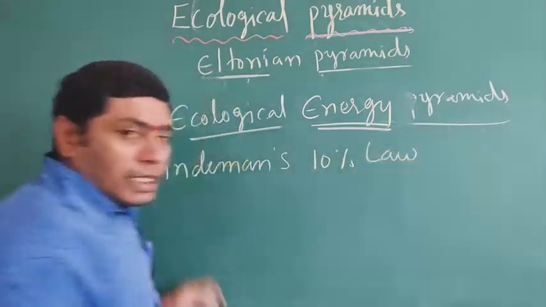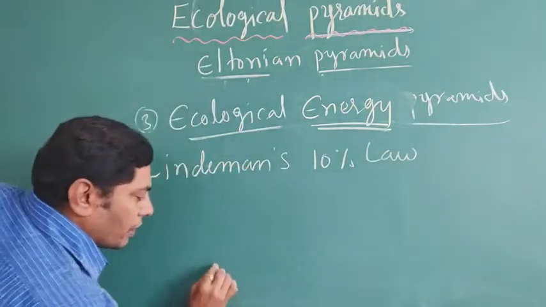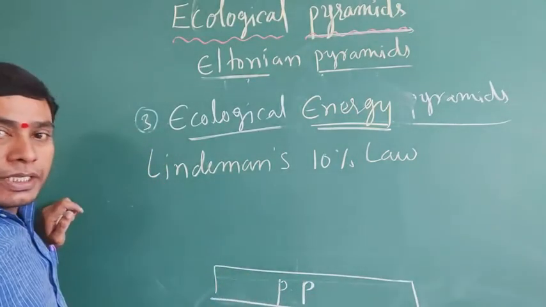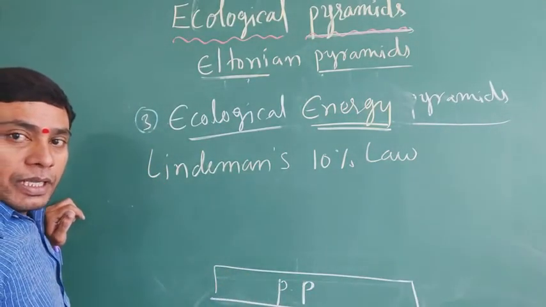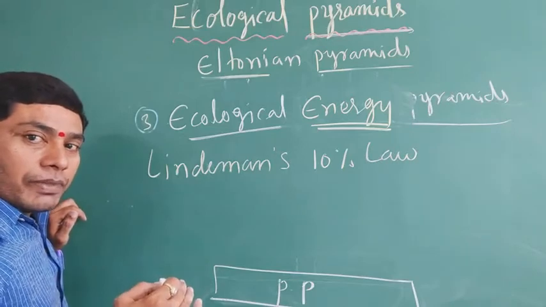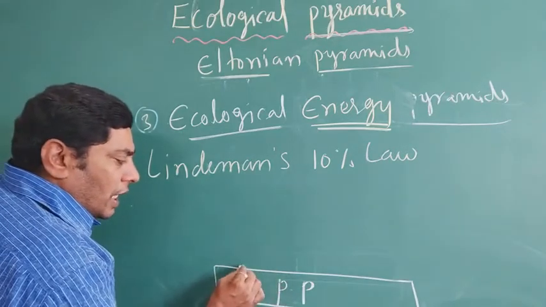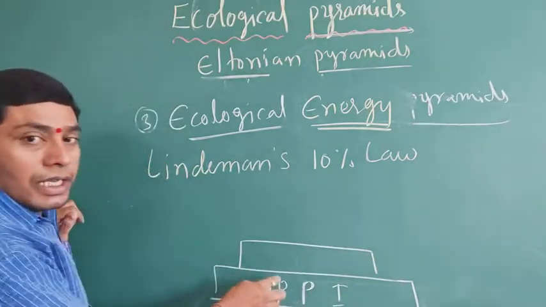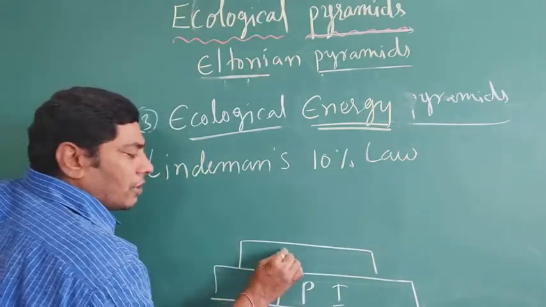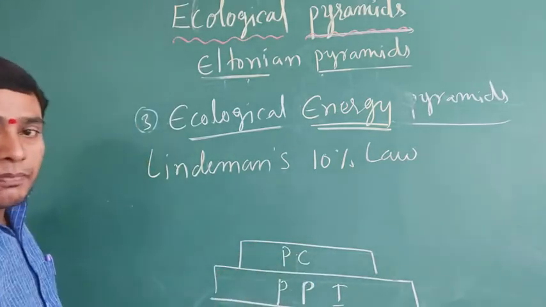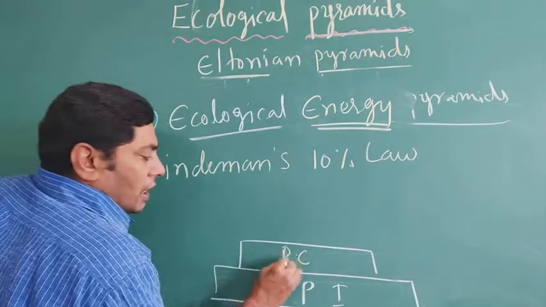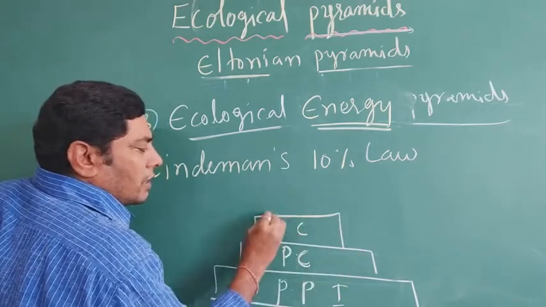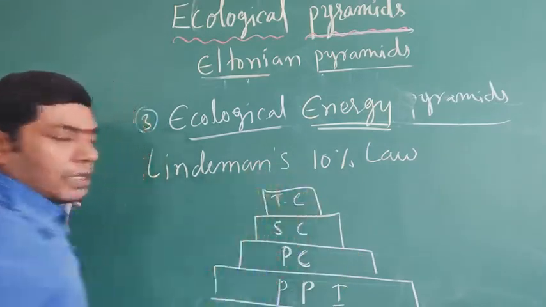The primary producers have energy, and the energy can flow to the next trophic level. It is the first trophic level, the second trophic level is the primary consumers, the next is the secondary consumers, and the third is the tertiary consumers.